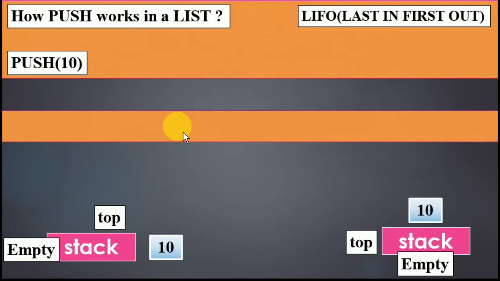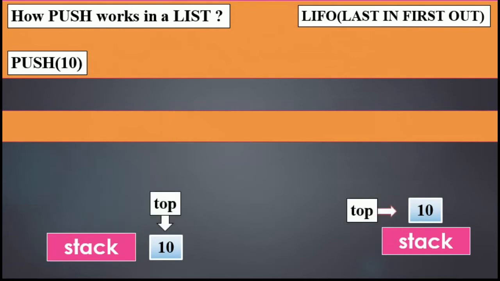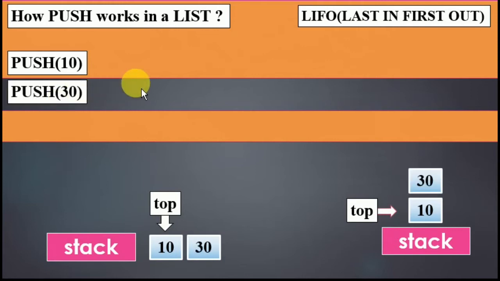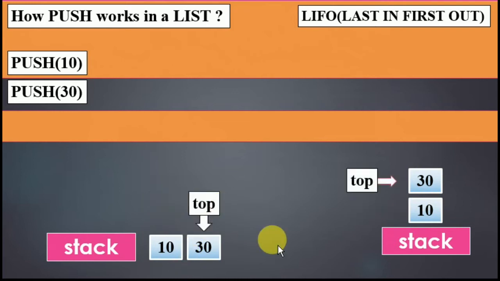10 is going to be inserted. Now top is pointing to 10. The concept has started. Next, 30 is pushed. 30 is being placed at the top, meaning to the right side. I turn that vertically so it looks like this. Now top is at 30. Now it moves to the next one.